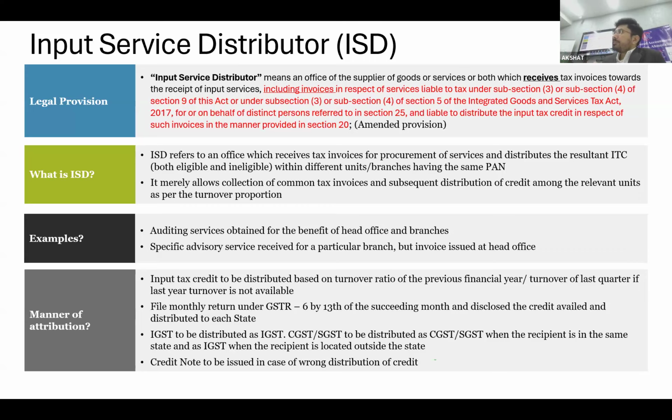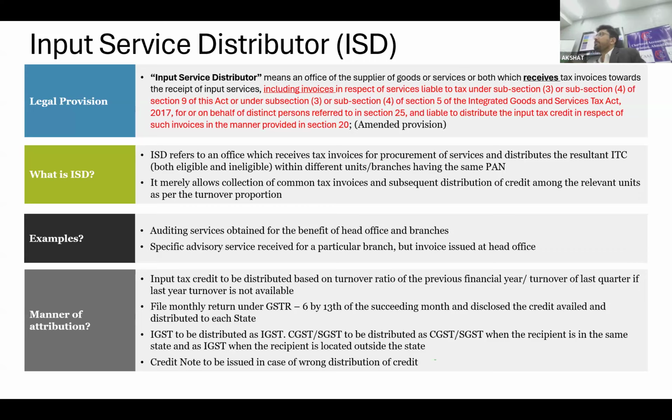Then the moot question, or rather the real issue with ISD, is the distribution to only a limited number of entities. In case you want to distribute to all, that is very well sorted because you need to distribute based on the turnover. I am not going into detail. There are a lot of issues with the distribution as well, because it may be possible that you might not have had turnover during the last year. Then you opt for the turnover of this quarter, but that may not be the relevant turnover. That may not be the correct base.